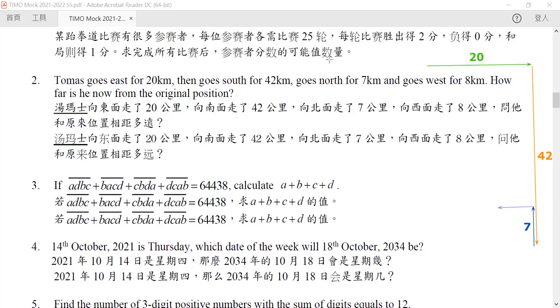So now here comes my question. Now, at the very beginning, it starts from here. And it ends in here. So what's the distance between these 2 points? What's the distance between these 2 points?